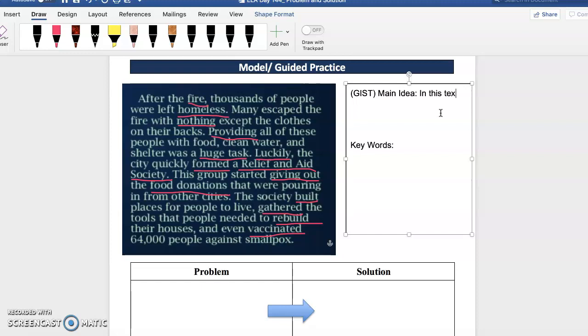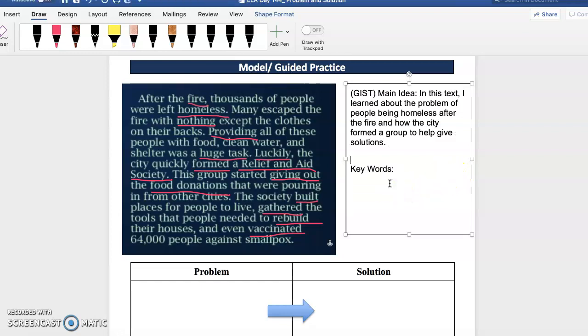In this text, I learned about the problem after the fire, the problem of people being homeless after the fire, and how the city formed a group to help solve the problem. Or we can say to help give solutions.